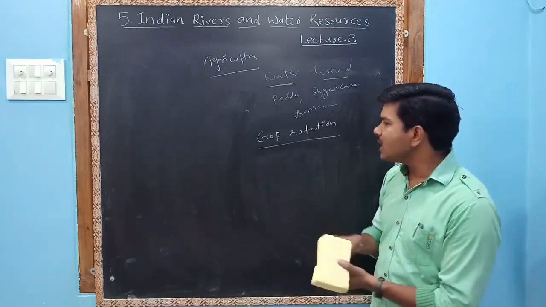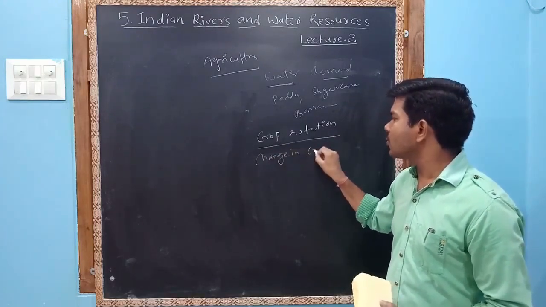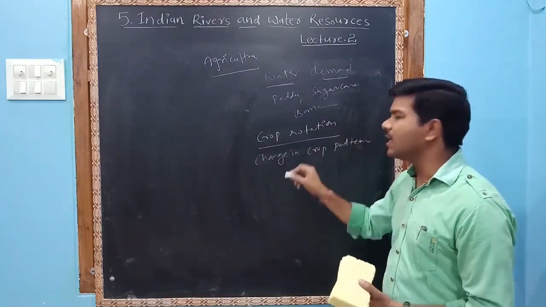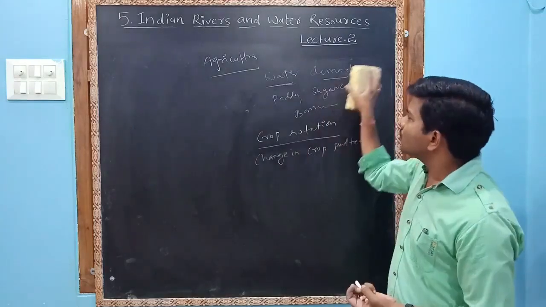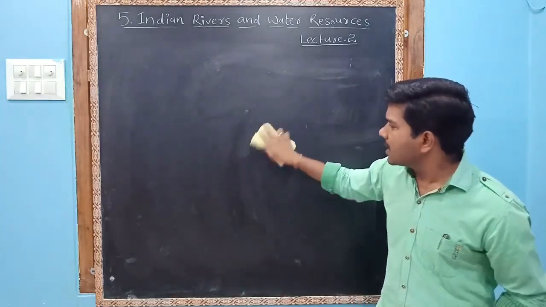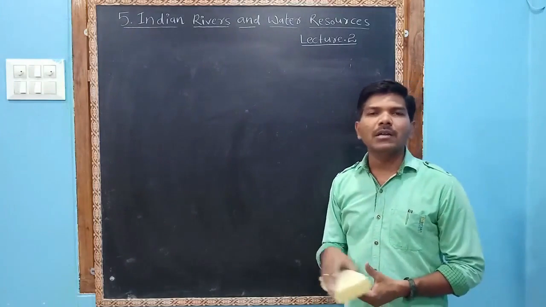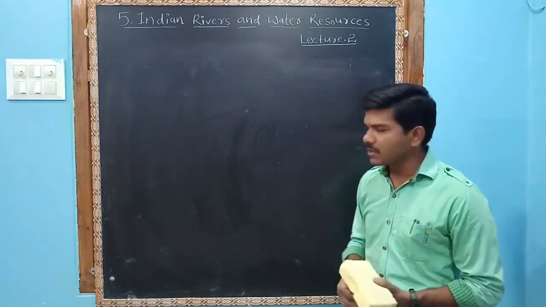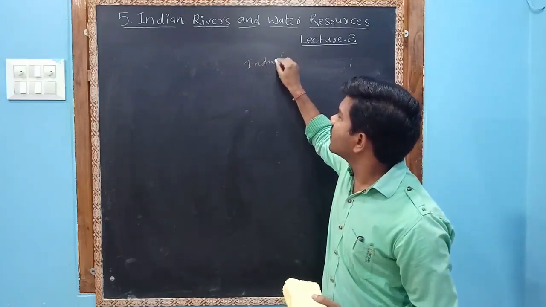I repeat, a change in crop pattern can be encouraged among the villages. Otherwise our agriculture may be affected. So we have to realize in the early days. We have to realize now, then we will be able to save the underground water for the upcoming generation.